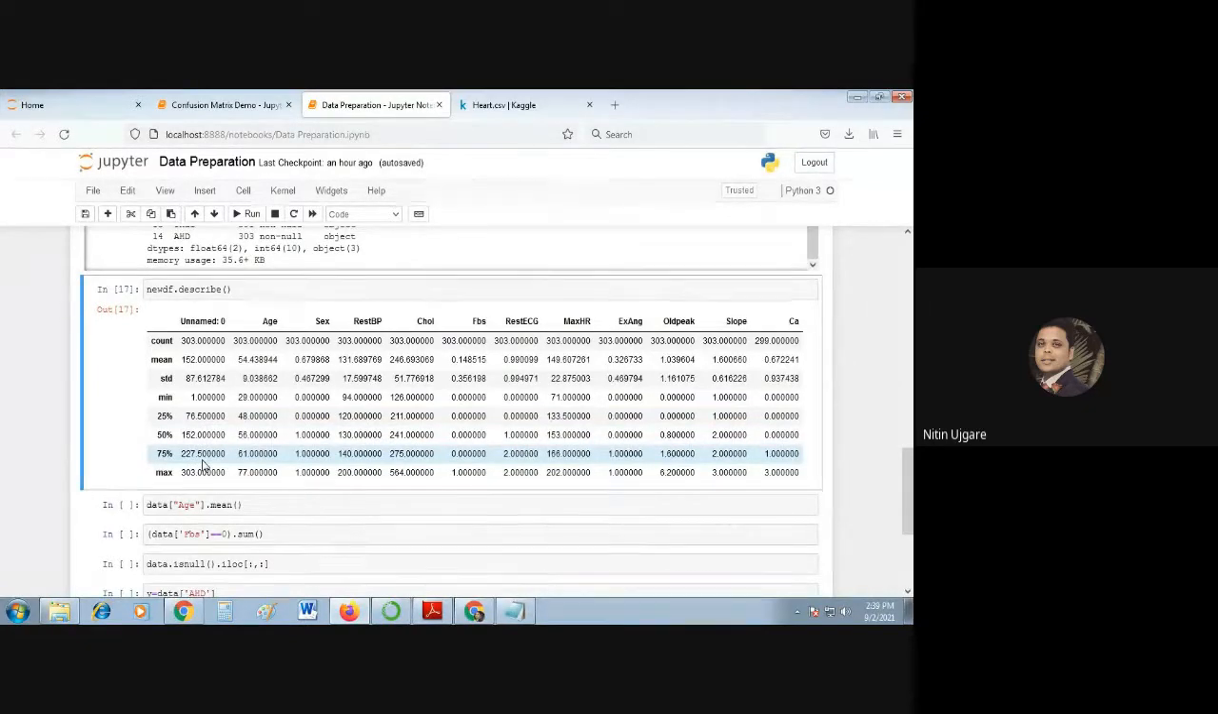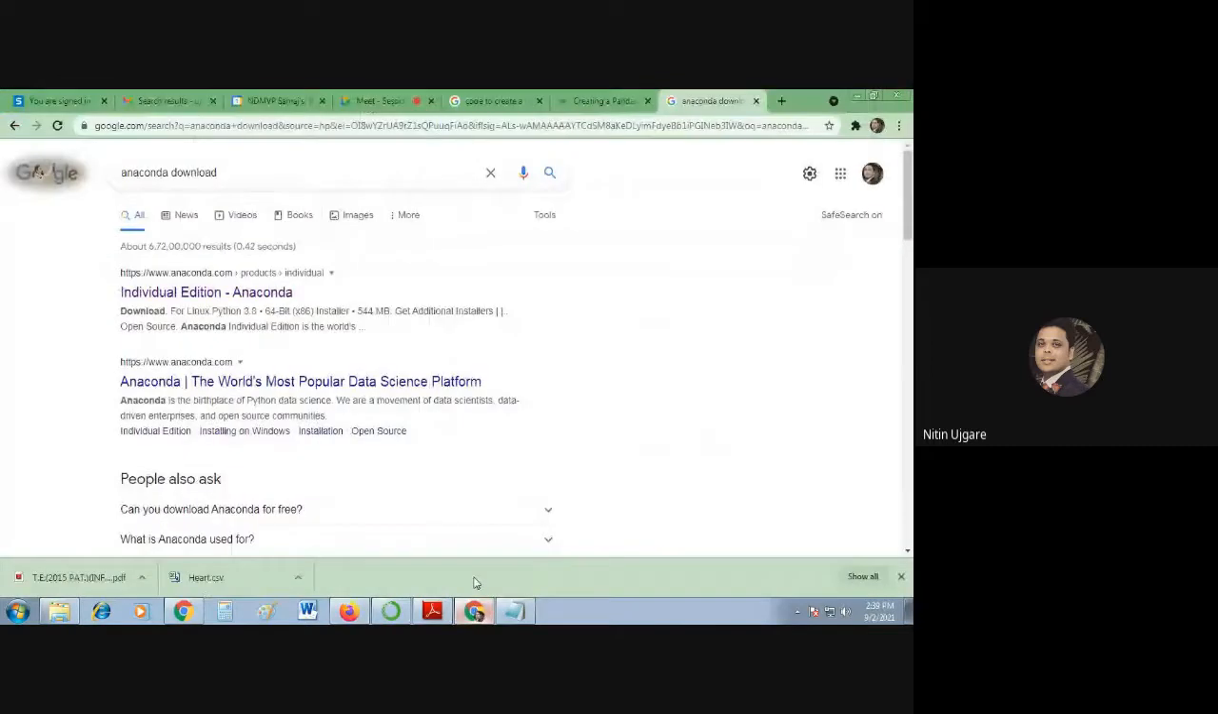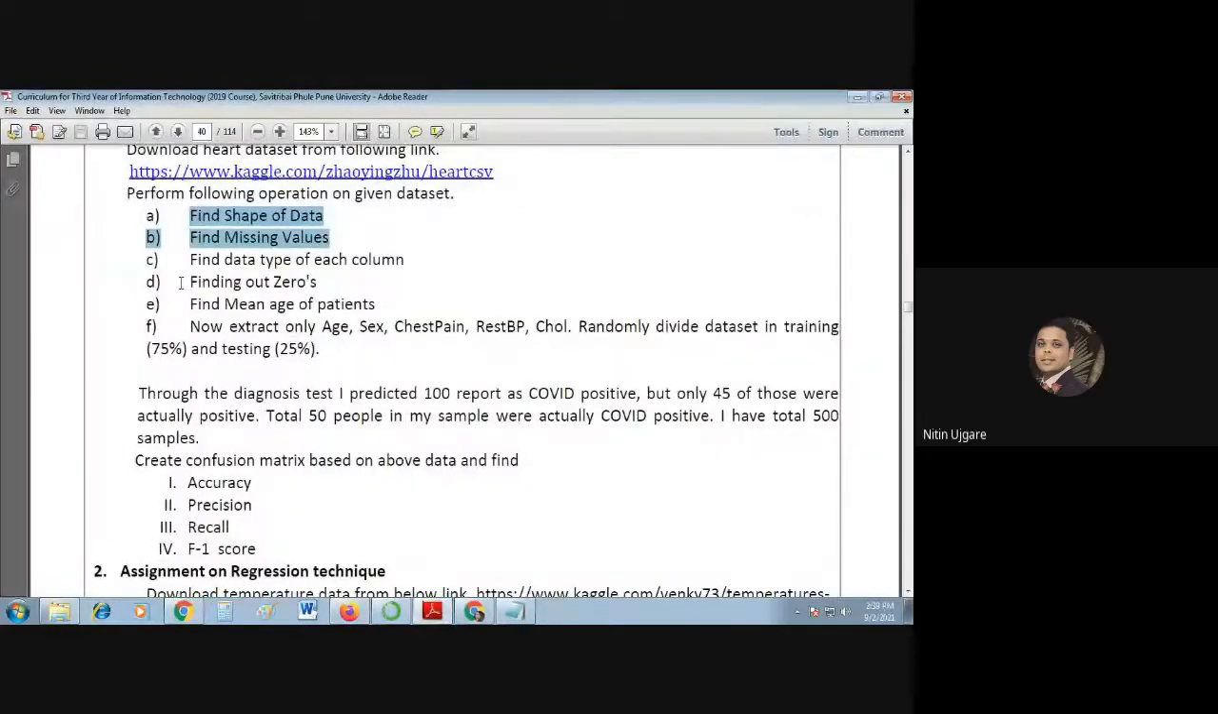आपके कॉलम में वैल्यूज, न्यूमेरिक वैल्यूज का रेंज क्या है? मिनिमम वैल्यू इज 1, फर्स्ट क्वार्टाइल वैल्यू इज 76, मीन इज 152, थर्ड क्वार्टाइल इज 227 and the maximum value is 303. So that's it. I hope you understood. Did you understand it? Yes, sir. Fine. Then we'll go to our next task, that is to find the mean age of the patients. We will first find the mean age and then we'll come back to this too.